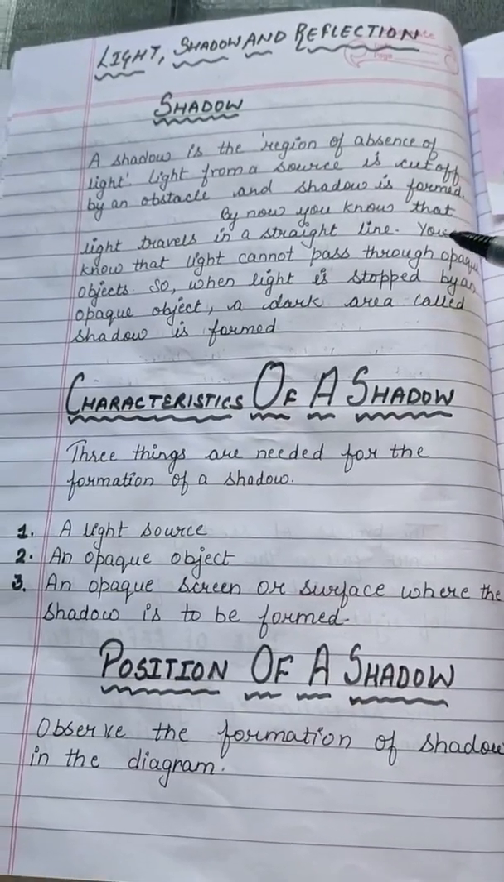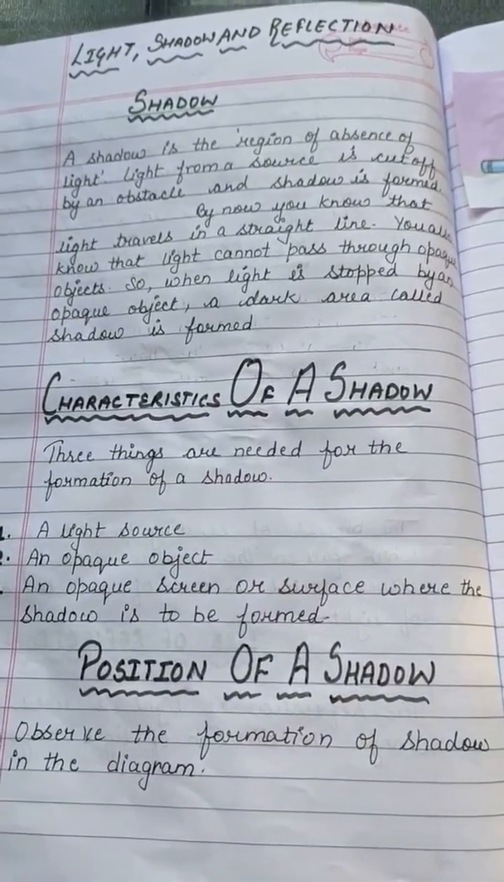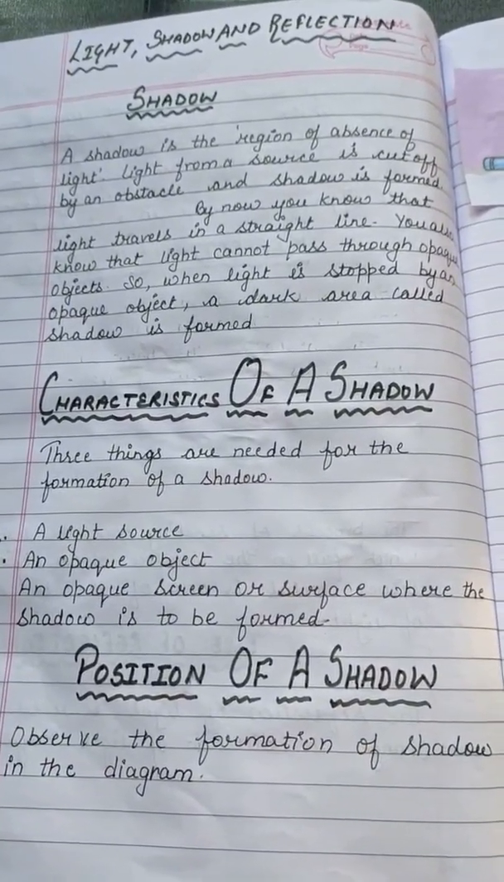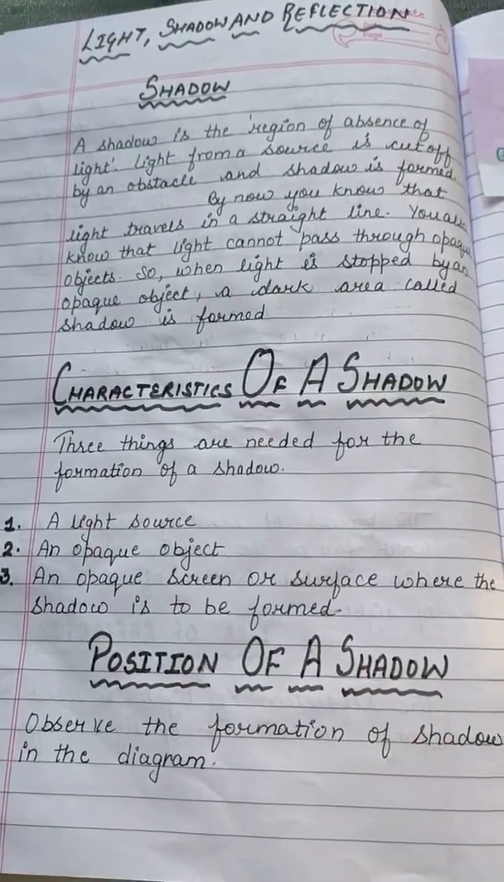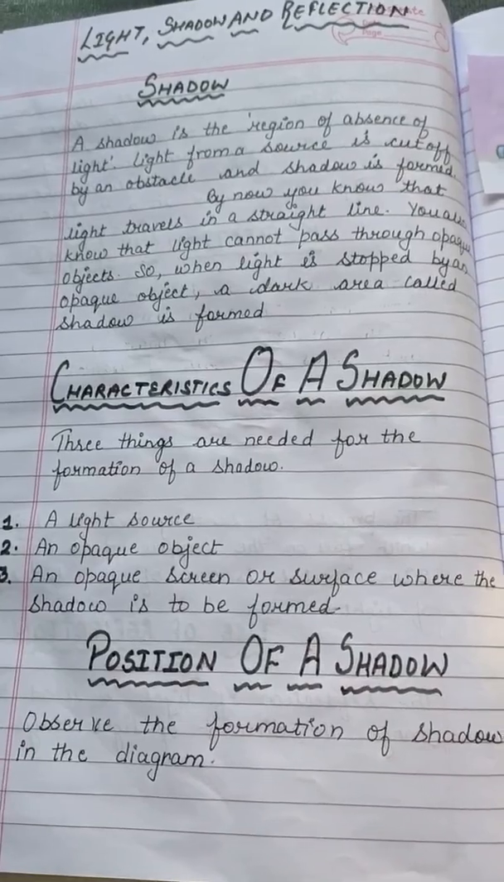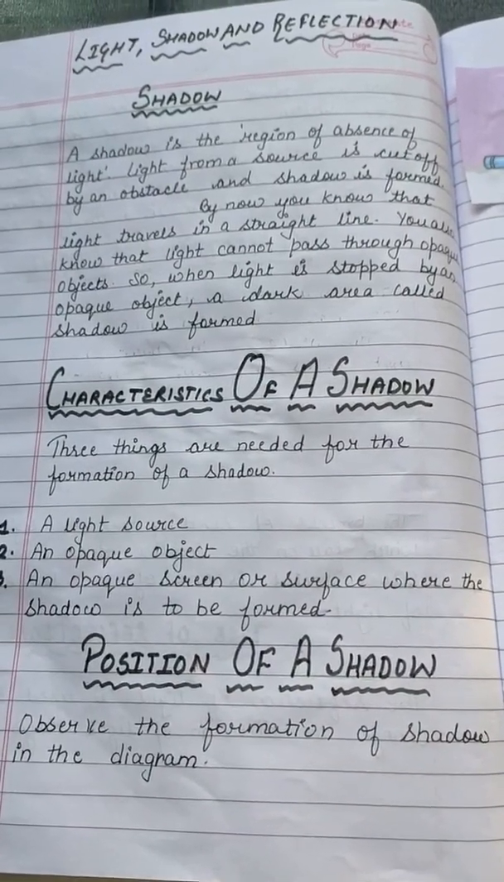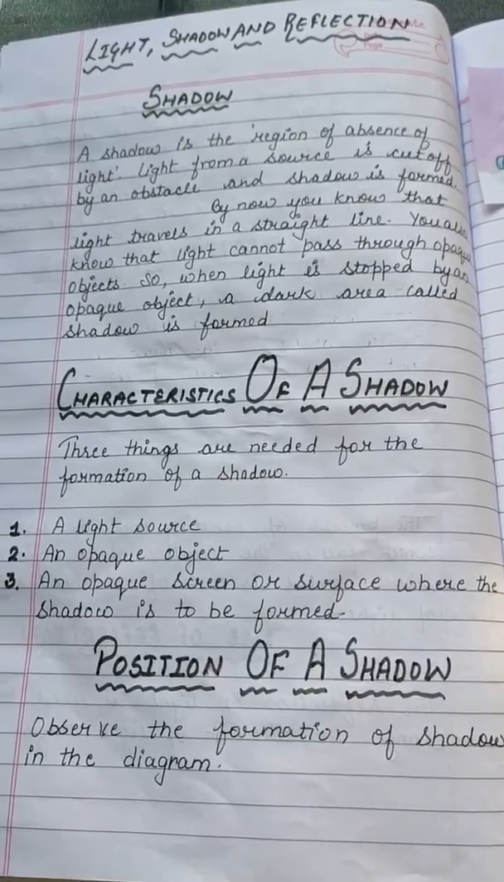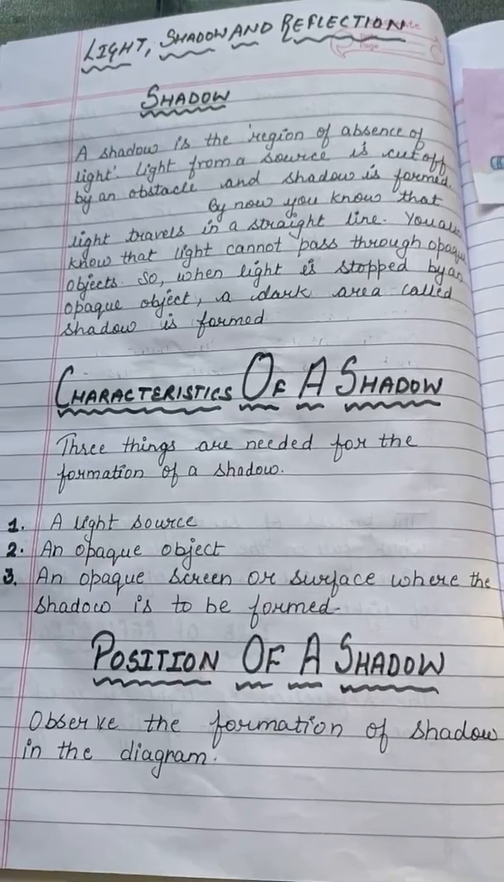By now you know that light travels in a straight line. You all know that light travels in a straight line, and you also know that light cannot pass through opaque objects. Light can pass through a translucent object, a transparent object, but it cannot pass through an opaque object. So when light is stopped by an opaque object, a dark area called a shadow is formed.